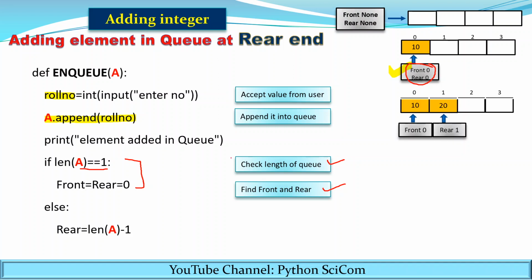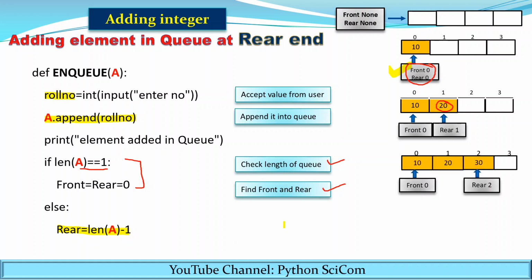Now if you add another element 20 into this queue, then the rear becomes 1. Now to find out the value of rear, we have to find out the length of the queue, and rear will be length of the queue minus 1. Here you can see the code. Rear will be equivalent to length of queue, means length of A minus 1.